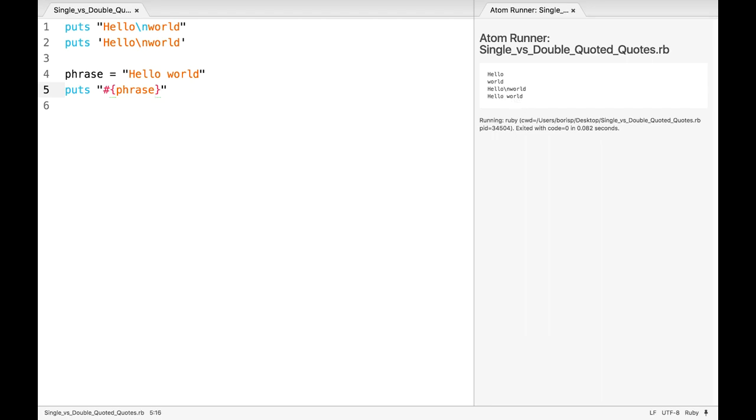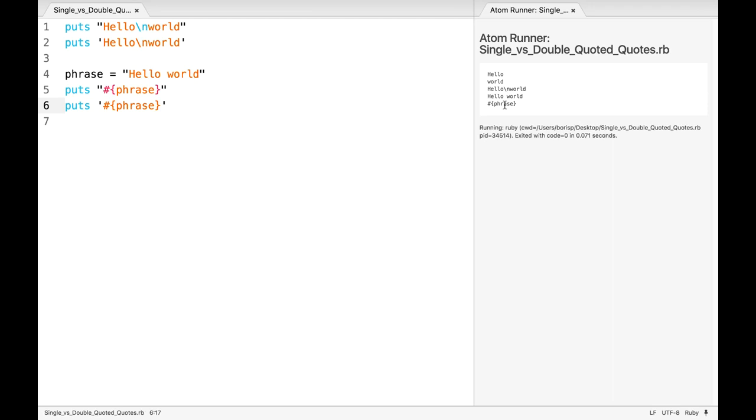However, if I do puts, and I do single quotes here and repeat the exact same syntax, again, it's going to take it literally. The single quotes do not interpolate. Instead, they think that you're literally wanting to write the characters hashtag followed by curly braces followed by the letters phrase and then the closing curly brace. So here we can see we're literally just going to get hashtag phrase written out.